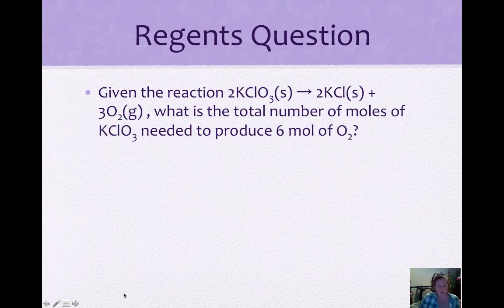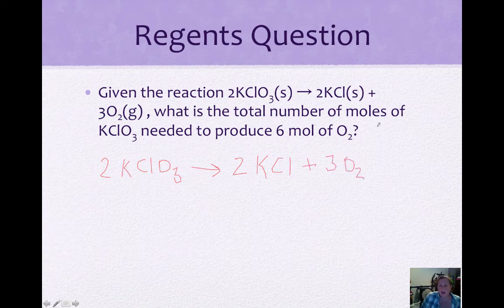Next regents question. Given the reaction, 2 KClO3 produces 2 potassium chloride plus 3 oxygen gas. What is the total number of moles of potassium chlorate needed to produce 6 moles of oxygen? Okay, so I like to write out the numbers so I could see it. So we have 2 of potassium chlorate, and we're producing 2 potassium chloride and 3 oxygen gas.